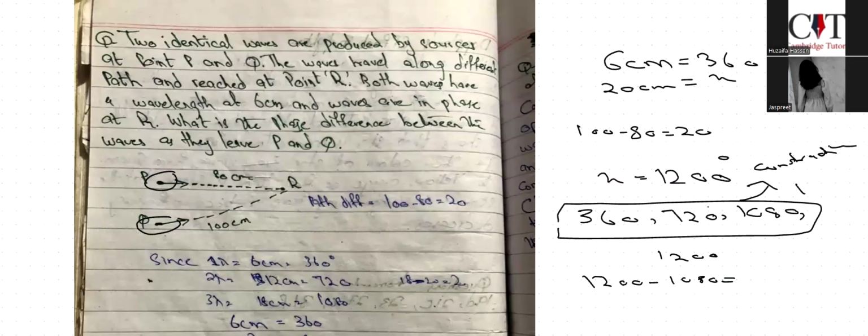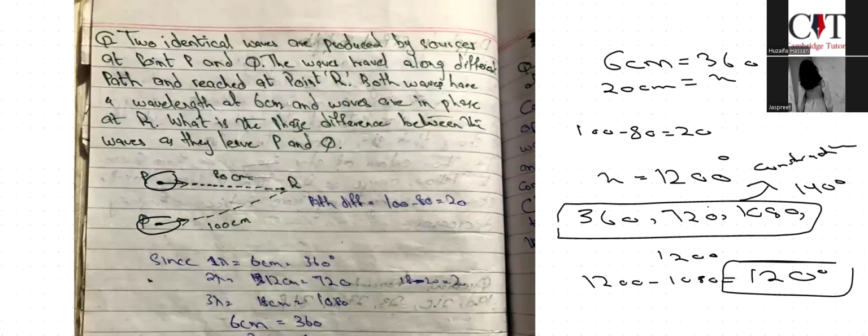At this point as well, the waves would be in phase, and then add 360 further on. But since it is 1200, it is in the middle of it. So we know that at this point they are not in phase. So we will just find 1200 minus 1080, which is 120. So you can say the phase difference or the angle between them is 120. It is the difference between them. Is it clear?